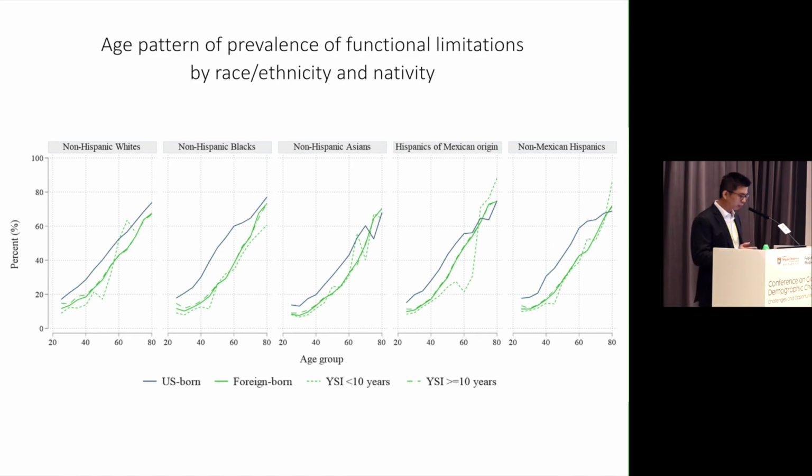In terms of the second measure, that is functional limitation, or one measure of disability, we find that this nativity gap actually widens from young adulthood, around 20 years old, to mid-age, around 50 to 60 years old, and then narrows in older age. And in some cases, for example, for non-Hispanic Asians, Hispanics of Mexican origin, and also non-Mexican Hispanics, we find a crossover. But even when crossover happens, it tends to happen at quite old age. In other words, again, on average, immigrants, most of the time throughout their life course, still have a low level of functional limitation compared to the native-born population.